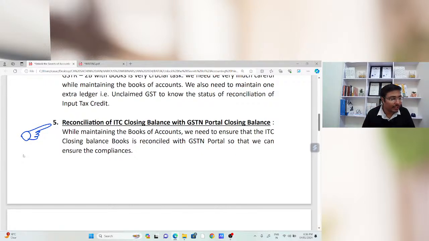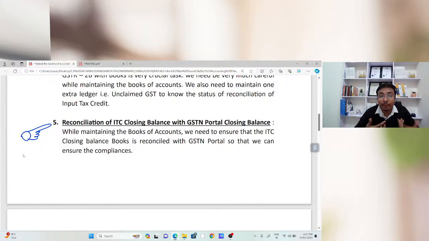Now, one more important thing is the reconciliation of the input tax credit closing balance of the books of accounts with the GST common portal. How will the closing balance be reflected on the GST portal and on my books of accounts? The closing balance of input tax credit is completely based on my outward supply and my inward supply. If the closing balance of my books of accounts and the GST portal matches, there is no issue. My sales is okay, my purchase is okay. If there are any differences, there is a requirement of reconciliation.